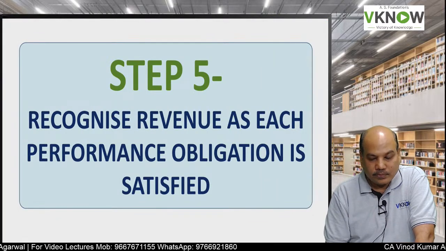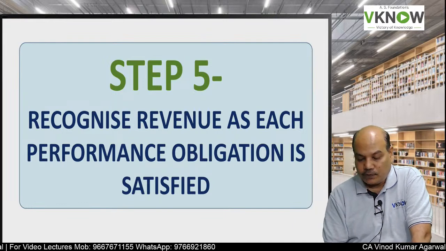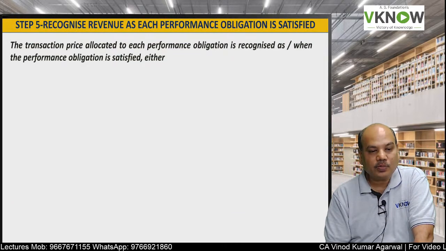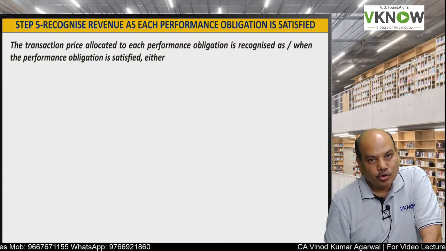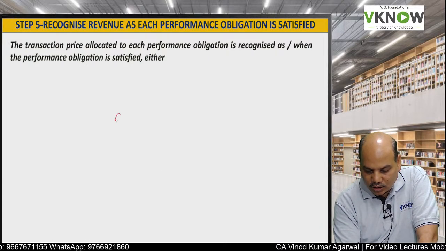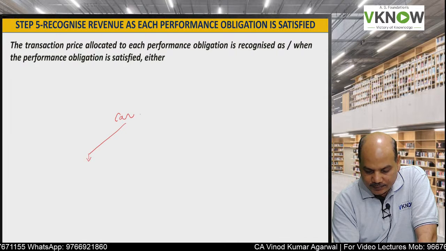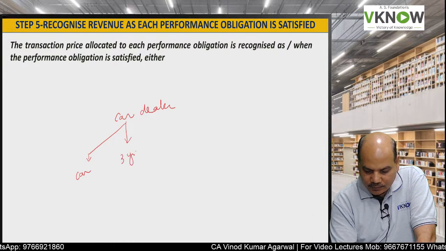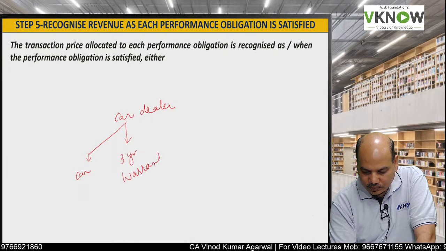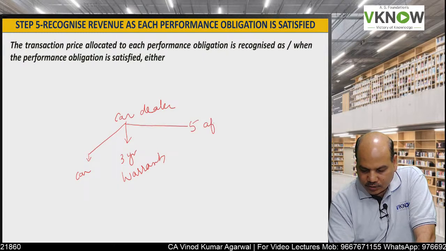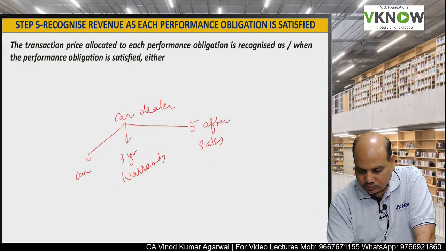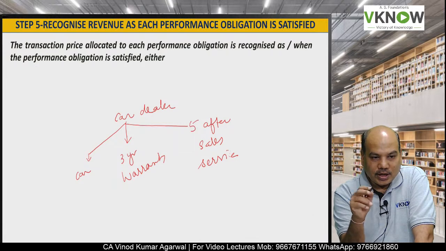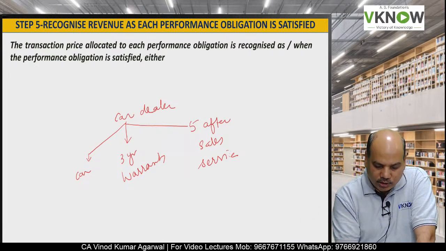Now the last step is recognize revenue as each performance obligation is satisfied. So depending upon what that performance obligation is, the revenue will be recognized. So a car dealer will sell car, 3-year warranty, 5 after sale service. So there are 3 performance obligation. You have to first allocate the transaction price over the 3 performance obligation.